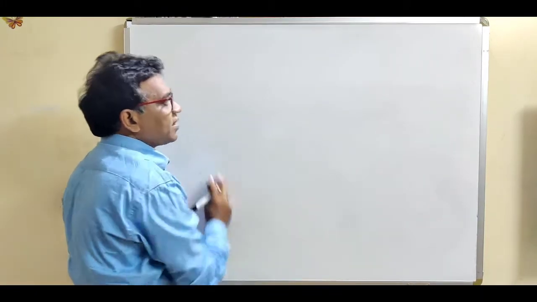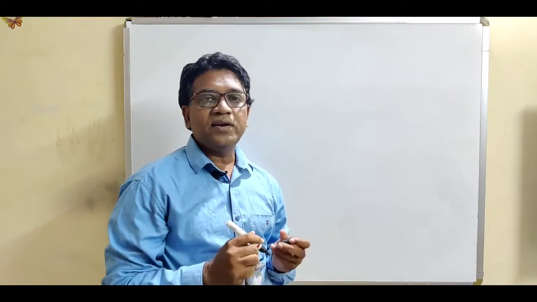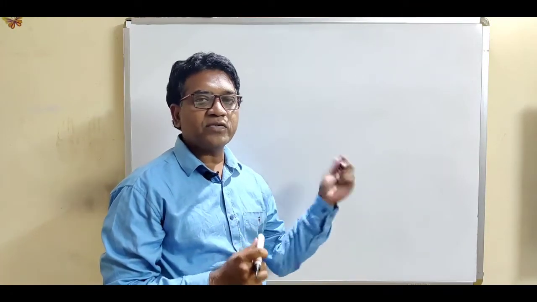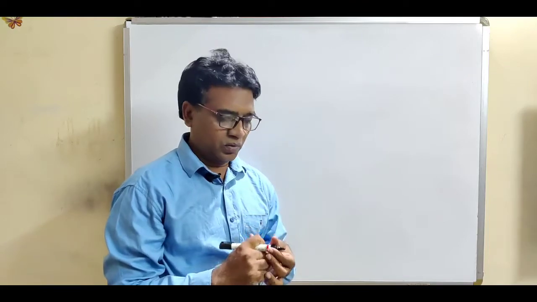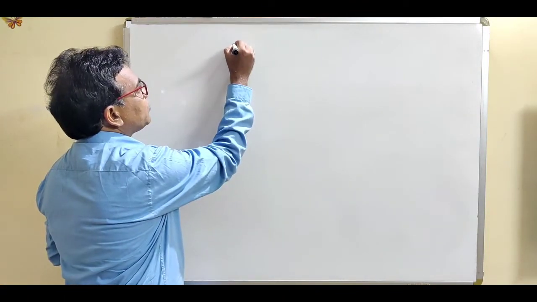Now let us take some examples by which we can easily determine whether a set is closed or not closed. This is the first example.